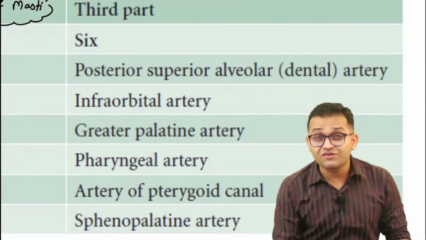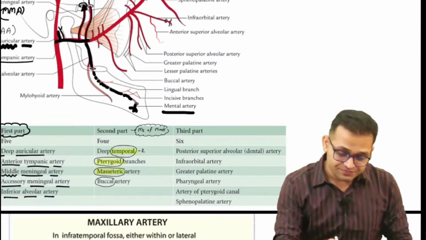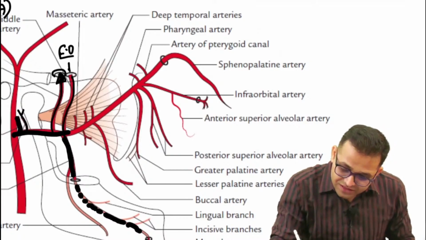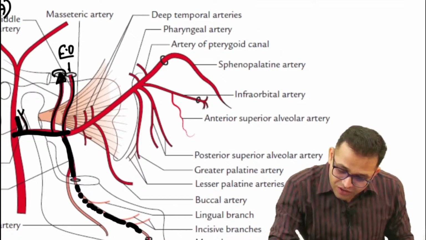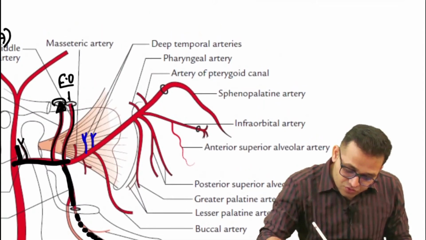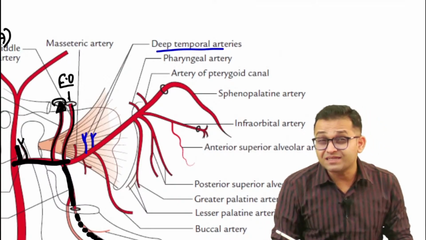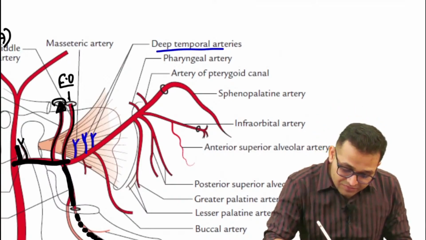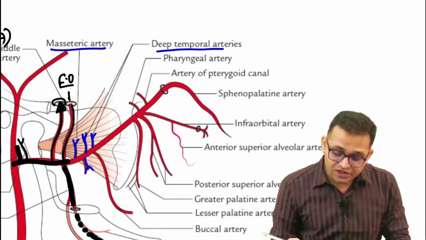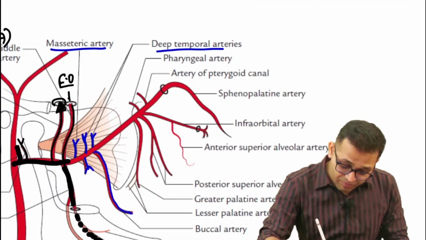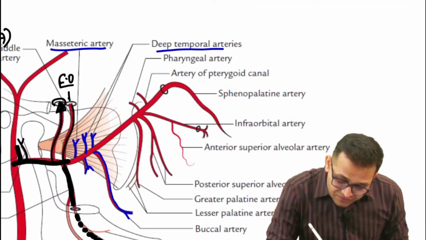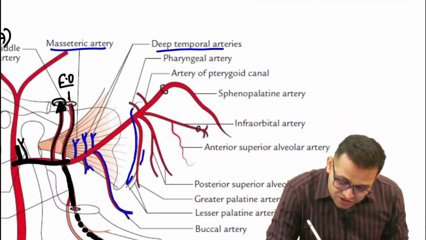Now the third part. What are the different branches from the third part? Yes, look here, sir. The second part is giving the branches. I am going to show you with the blue color highlight. Sir, these are giving the branch to the temporal muscle, so deep temporal arteries. It is giving the branch to the masseter muscle, so masseteric artery. Sir, it is giving the branch to the pterygoid muscle, so pterygoid artery. And one is our buccal part, so buccal artery. But last, yes, it is entering within our pterygopalatine fissure.